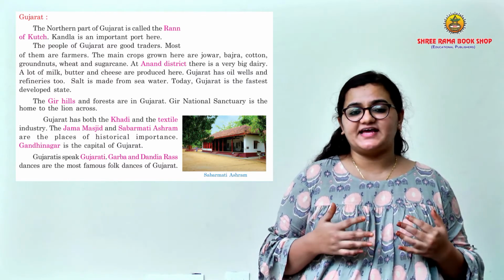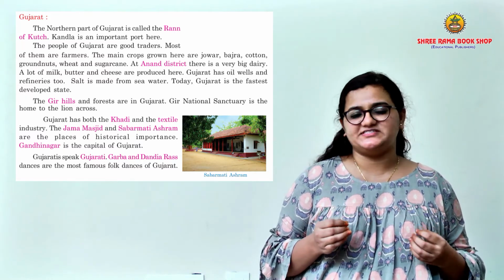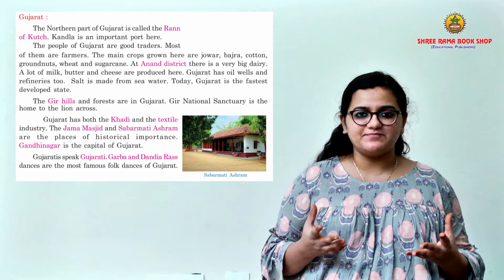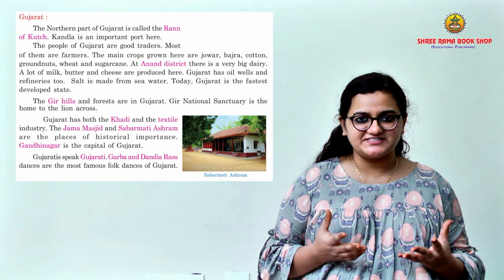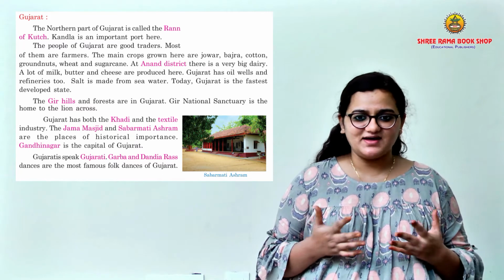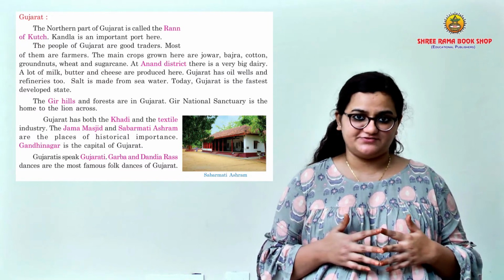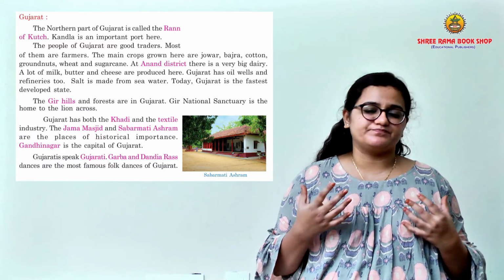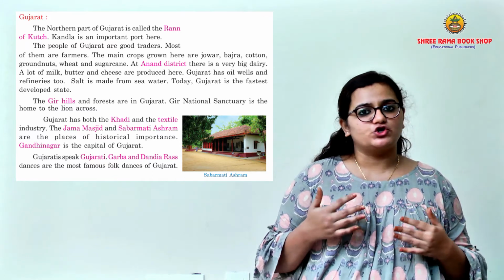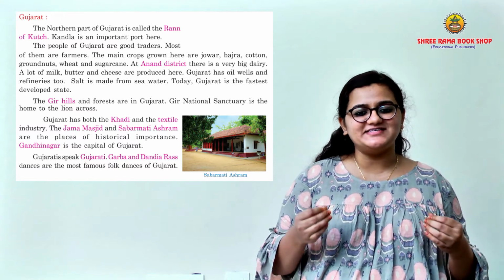The Jama Masjid and the Sabarmati Ashram are historical places of great importance. Sabarmati Ashram, right? Which person is it related to? Famous personality? Yes, Mahatma Gandhi. So Gandhinagar is the capital of Gujarat. Which is the capital city? Gandhinagar. People in Gujarat speak Gujarati, and Garba and Dandiya are the famous dances.